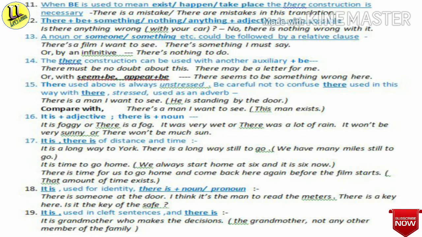Now I will proceed to the last point, that means point number 19. And it is about it is used in cleft sentences and also there is. For example, it is grandmother who makes the decisions. Means the grandmother, not any member of the family. This is all about the 19 points of be verb and its uses.